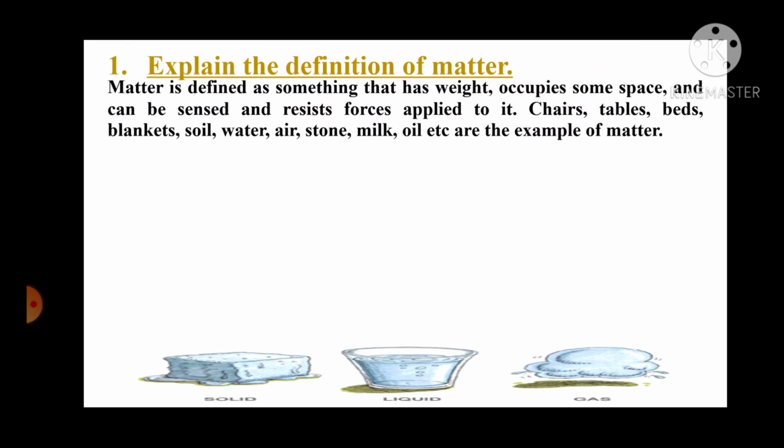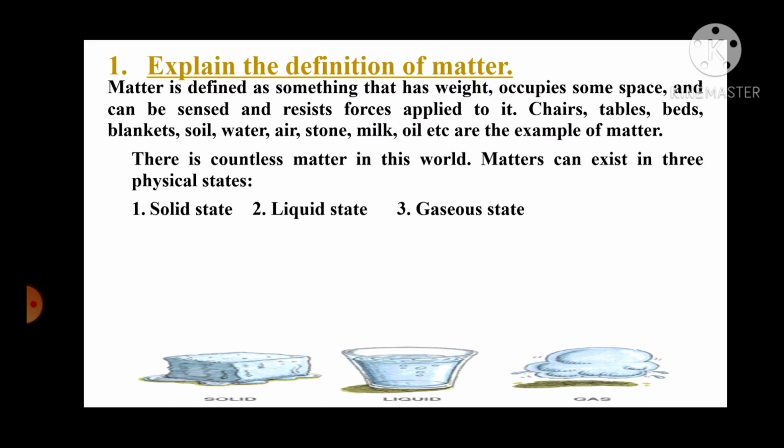So we can see matter in three states, and those are solid state, liquid state, and gaseous state. For example, we can bring the example of water. When water is in solid state we call it ice. When it is in liquid state we drink it, and when water is in gaseous state we call it water vapor. So we can find water in three states.